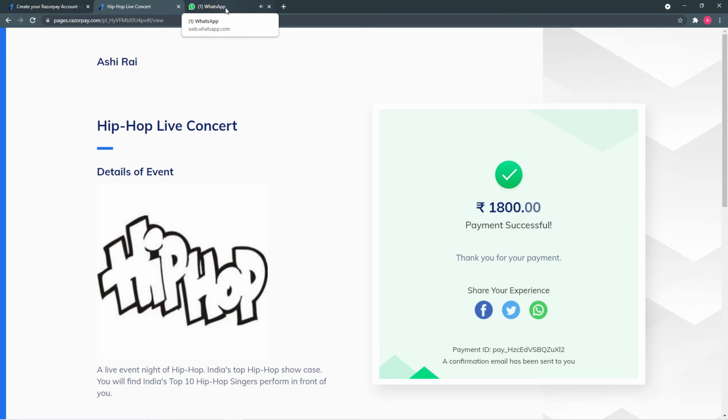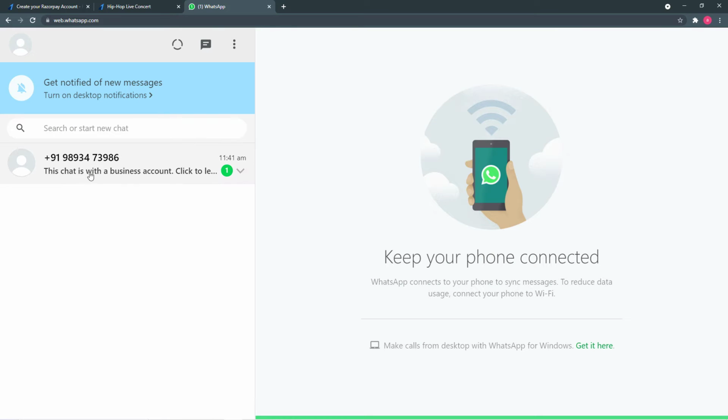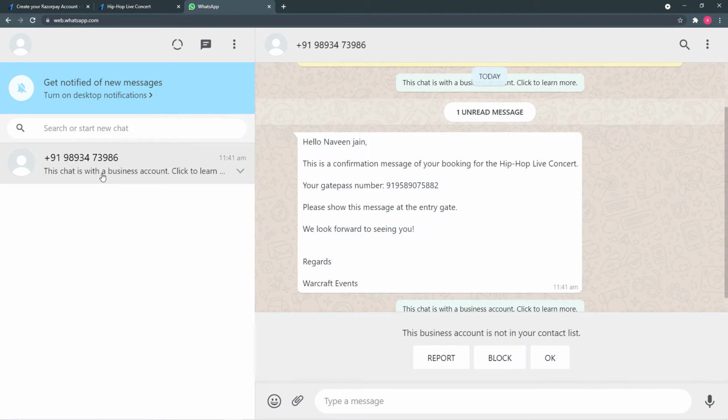Let's see what is in the message. So you can see in this WhatsApp message, it is saying, hello Naveen Jain, this is a confirmation message for your booking for the hip hop live concert. Your gate pass number is this, please show this message at the entry gate. Alright, so this is how it is going to happen. So this is the type of message we are going to deliver to the people who are going to attend the live concert.